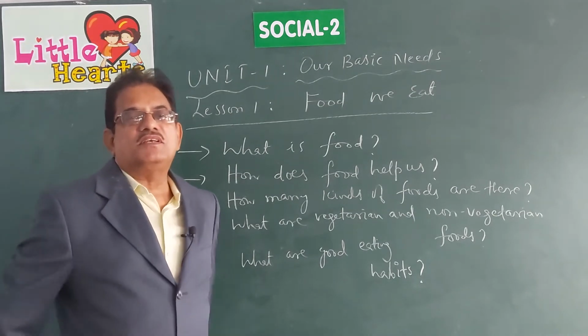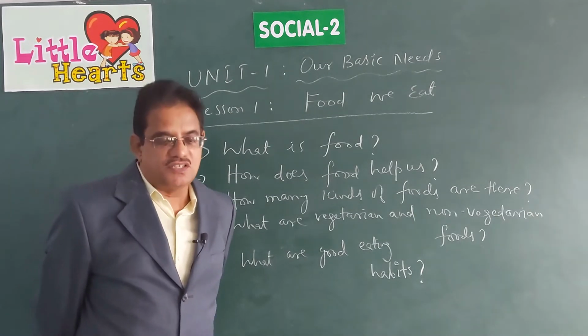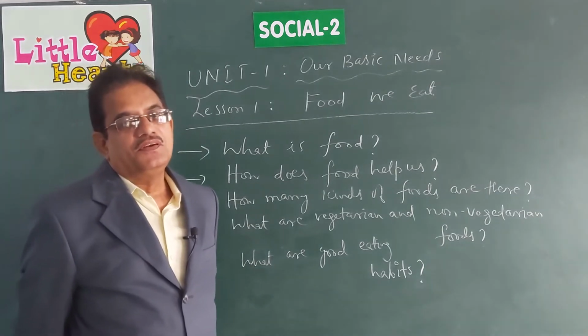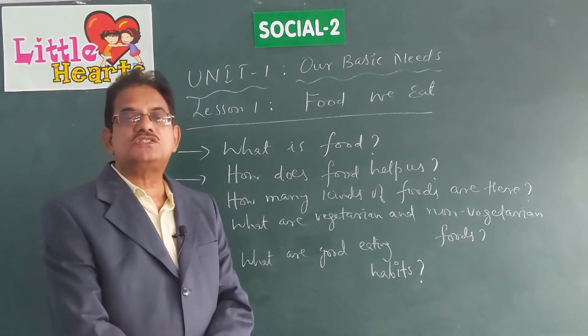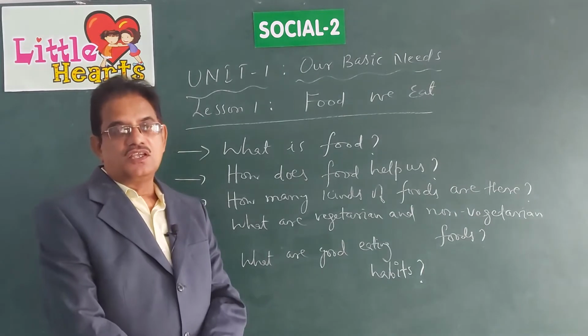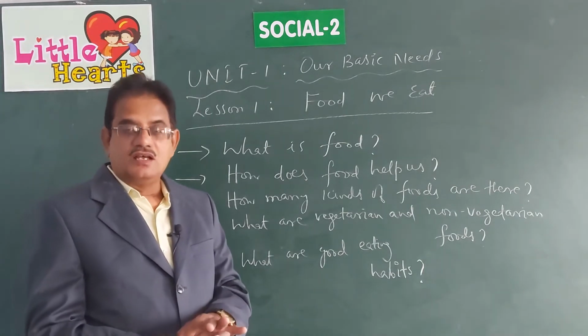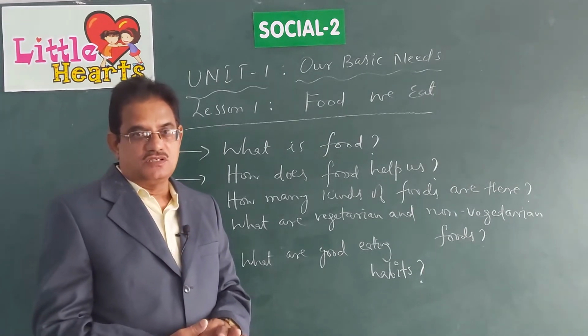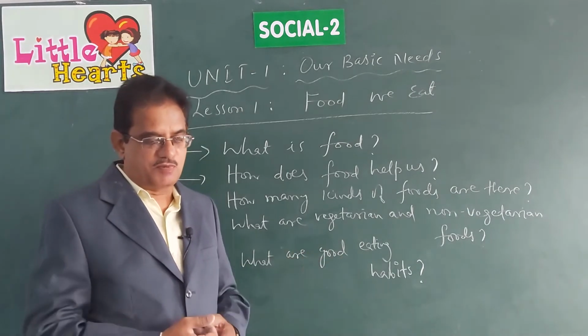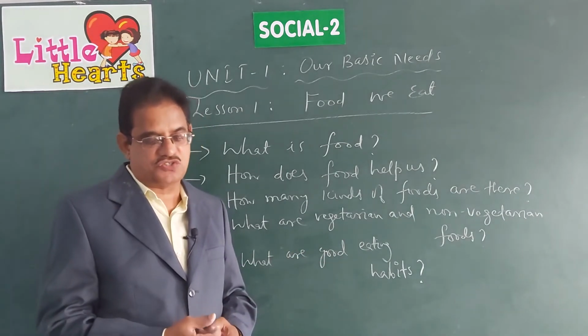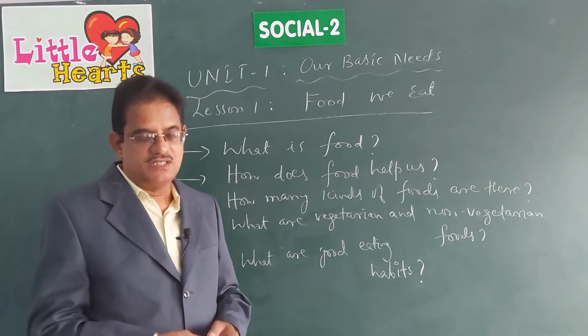Can you tell me the names of some food items that you eat every day? You eat vegetables, you eat fruits, you drink milk. Sometimes, not all of you, maybe many of the people will be eating meat or fish, eggs.